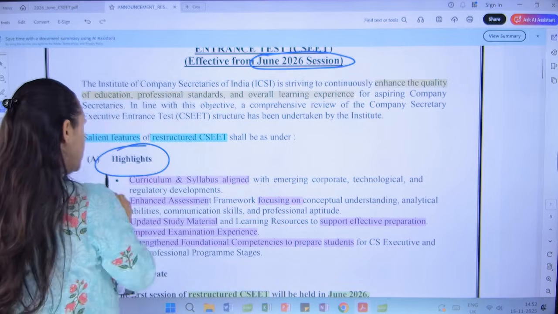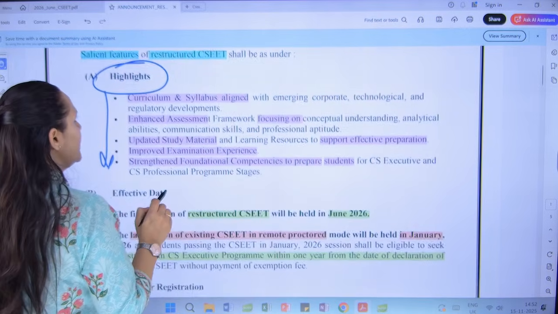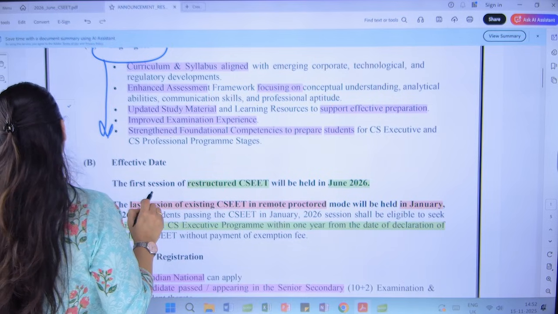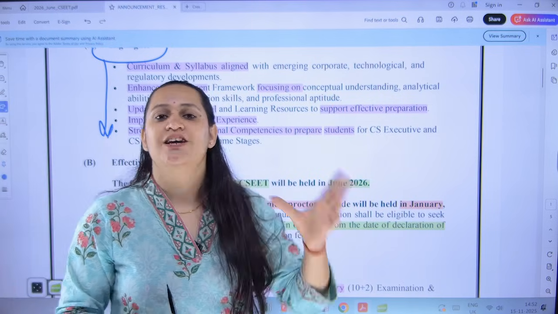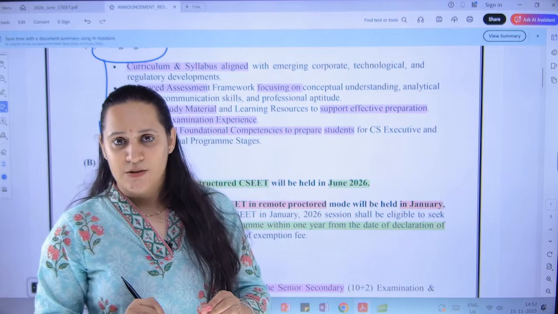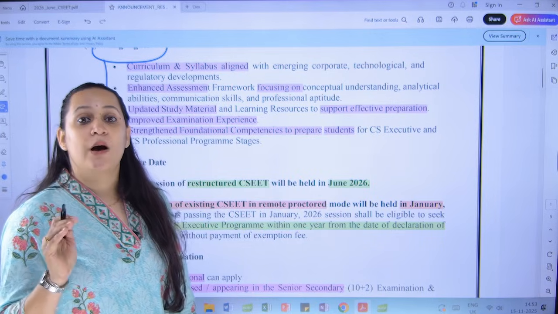Why was there a need for the institute to actually change the syllabus? All of us are talking about the changes. All of us are seeing how it is impacted and what are the changes. But you should know the reason. Why has the institute decided to change the structure of the pattern? It is because the institute felt that the CSEET syllabus is not up to the mark.